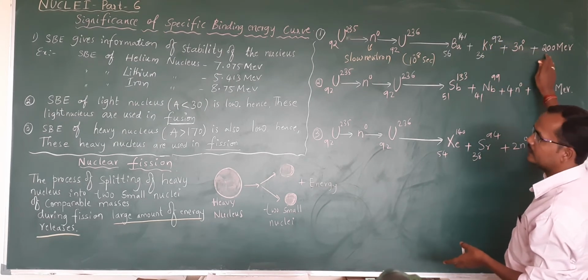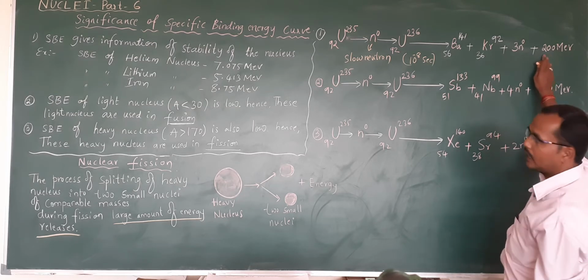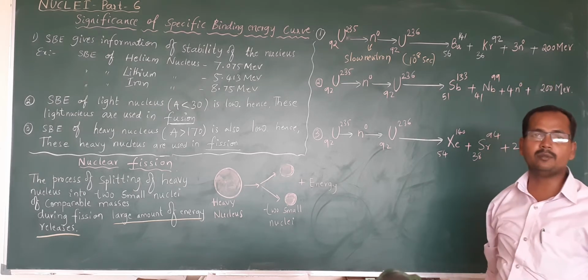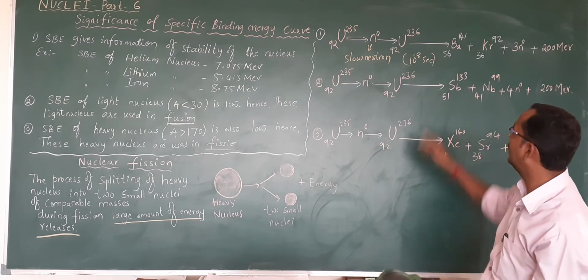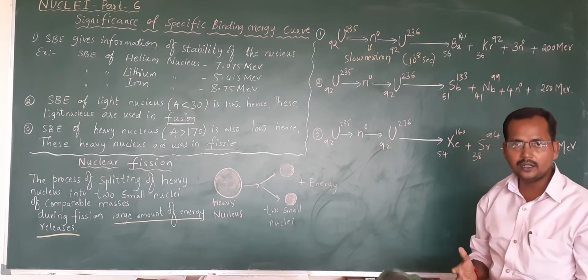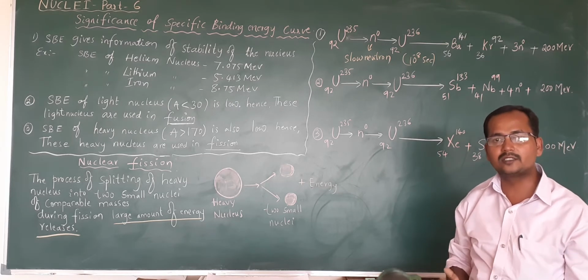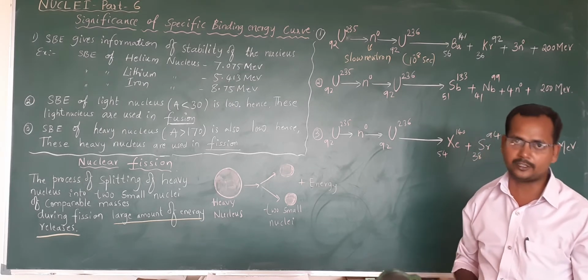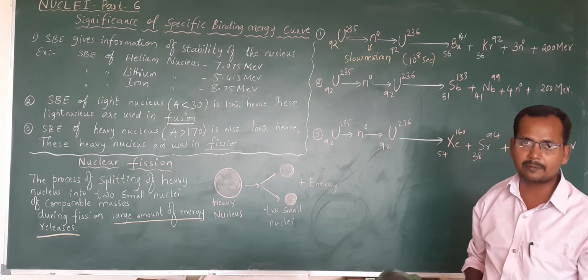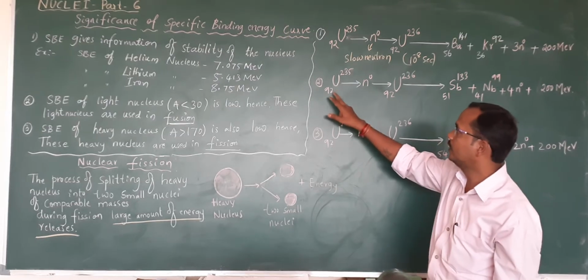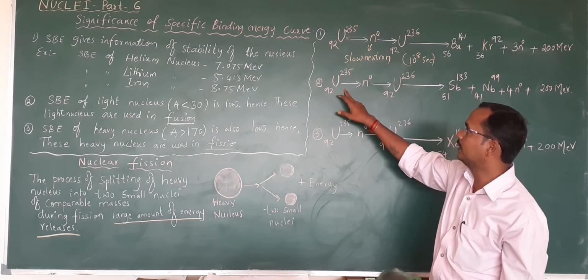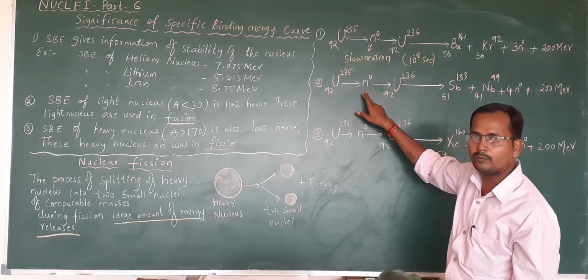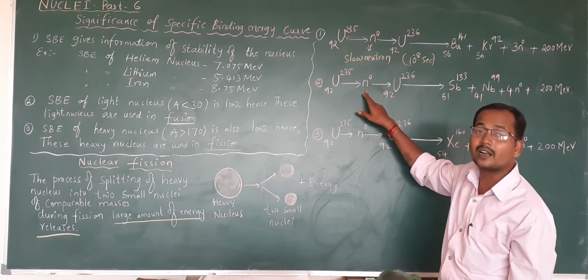And along with that, it is releasing a large amount of energy, say about 200 million electron volt. Not every time does it release only barium and krypton. It splits into some other pairs of fragments also. For example, uranium-235 (92) is bombarded with a slow neutron or thermal neutron.